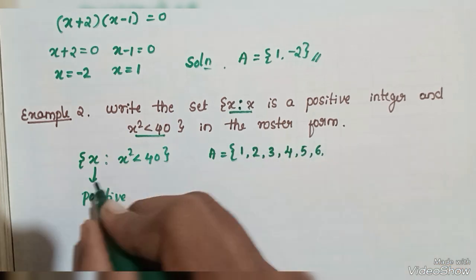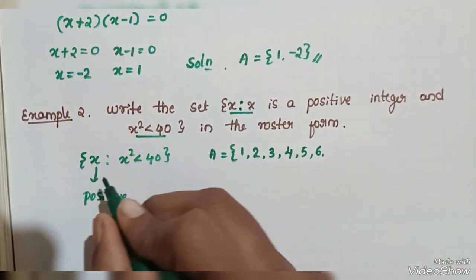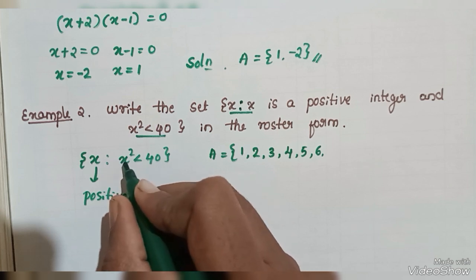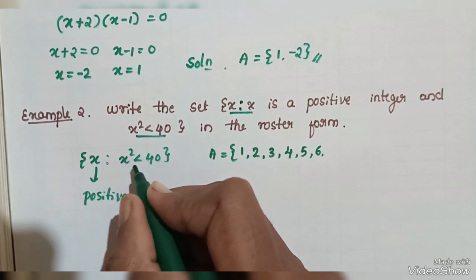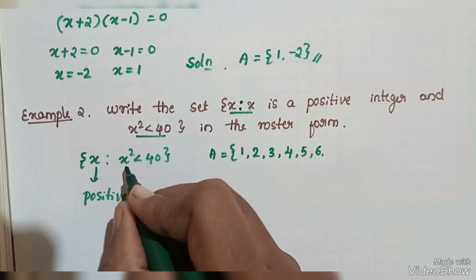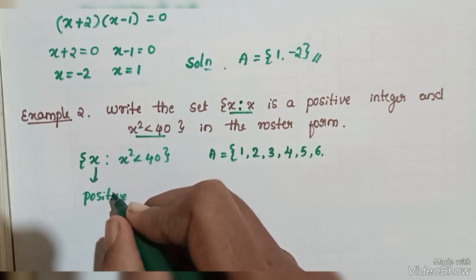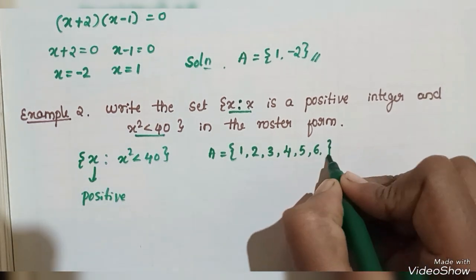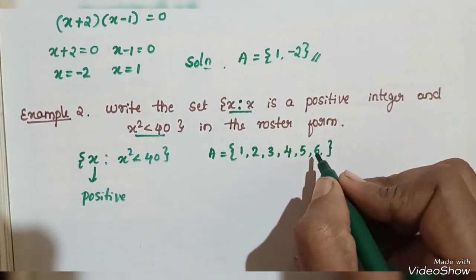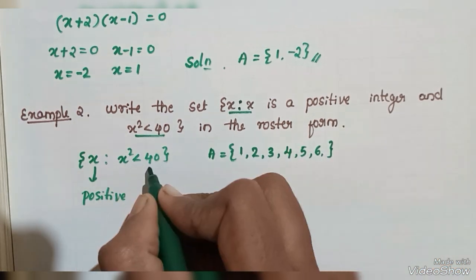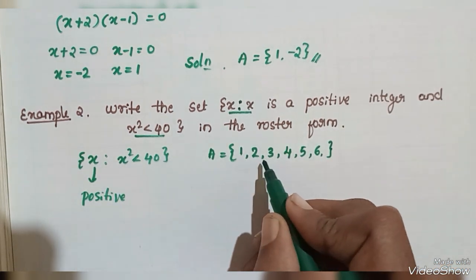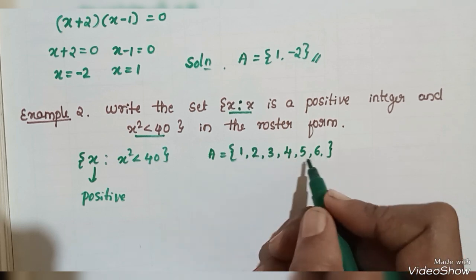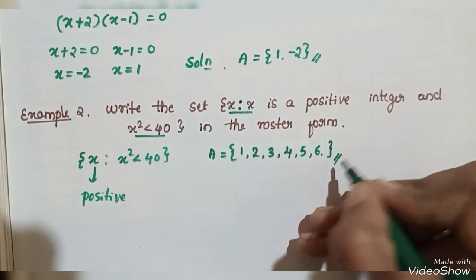Then I consider x is equals to 7. 7 square is 49. Is 49 less than 40? No, 49 is always greater than 40. That's why the condition is not obeyed for 7, 8, 9 and so on. That's why I consider from 1 to 6, the elements that satisfy this condition. Therefore the elements of the set A are 1, 2, 3, 4, 5, 6, which is the solution of the given question.